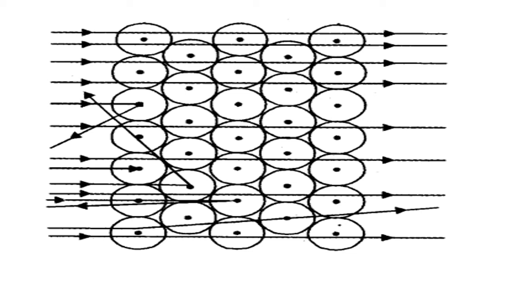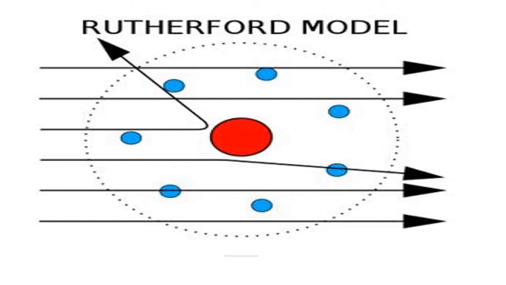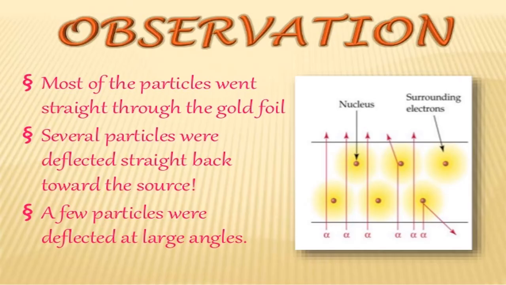Why these three observations? Let us see. This is a highly microscopic, molecular level imagination diagram. Nowadays there is a sophisticated spectroscopy branch in chemistry where we can see this, but for the time being, this is the microscopic level of gold, where alpha particles are going through. Some show deflection, and very few bounce back. Why did he find these three observations?